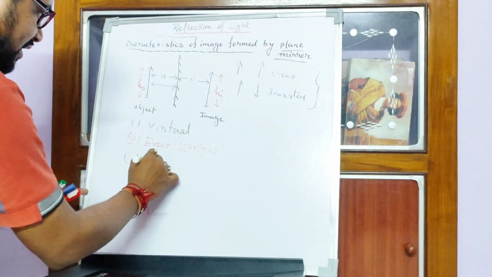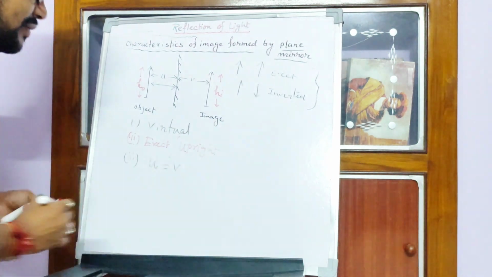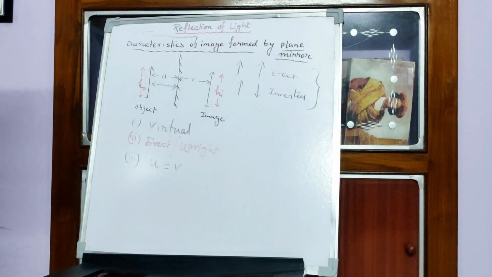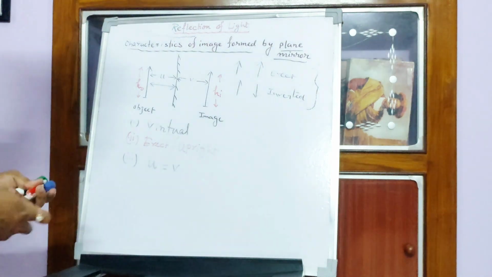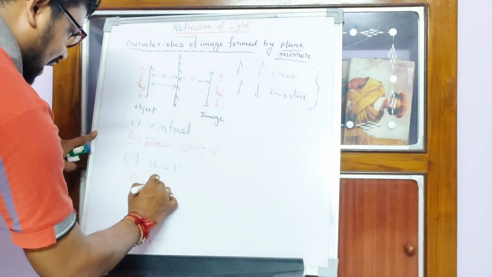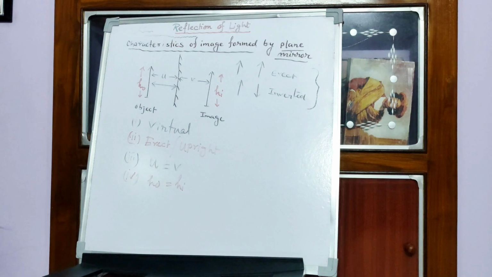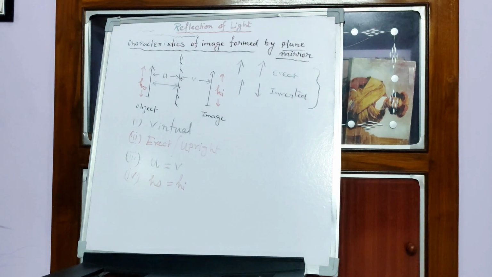And the third point is u equals to v. U means object distance equals to image distance. So u equals to v always, right? Fourth point is the height of the image and height of the object, ho equals to hi. Height of the object and height of the image is always equal.